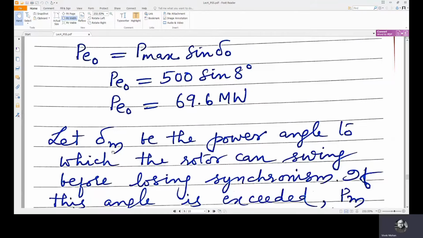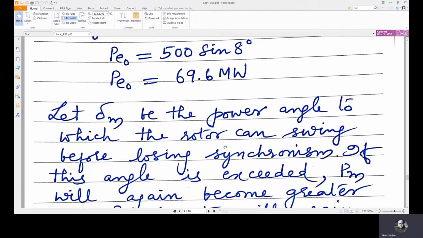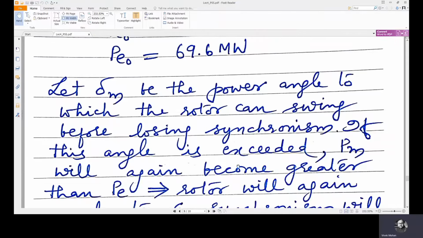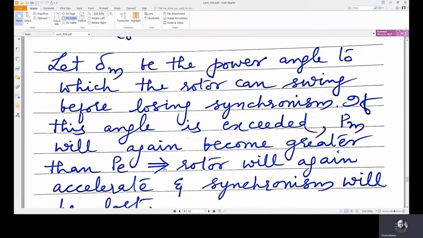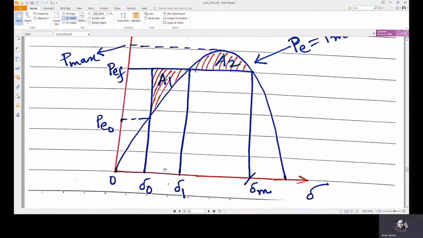Now let del M be the power angle to which the rotor can swing before losing synchronism. If this angle is exceeded, P mechanical will again become greater than P electrical. You can see here the mechanical power input PM is increased from PM naught to some PM1. PM1 is at this point.